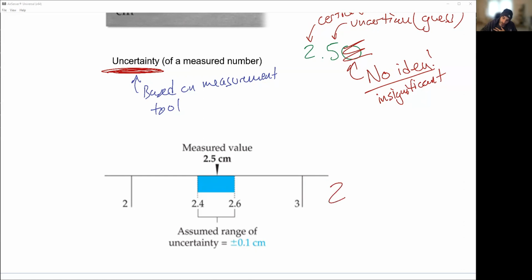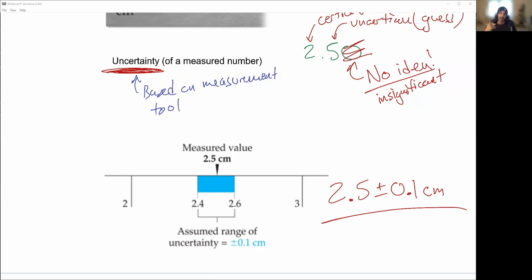So how we would actually write the length of this coin: 2.5 plus or minus 0.1. Notice that goes in the first uncertain digit, or the only uncertain digit. And then of course we always add our units. So 2.5 plus or minus 0.1 centimeters. That's the correct way to measure something.